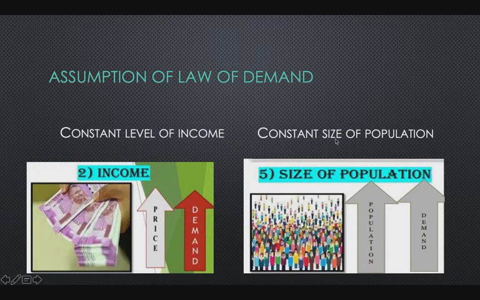Second one, constant size of population. When the population rises, then the demand also rises. When the population falls, then the demand falls. Both are positively or directly related with each other. When there is a rise in population, there is a rise in demand. So population is one of the important determinants which influences the demand for a commodity. So there is no change in size of population. It is one of the conditions or assumptions.